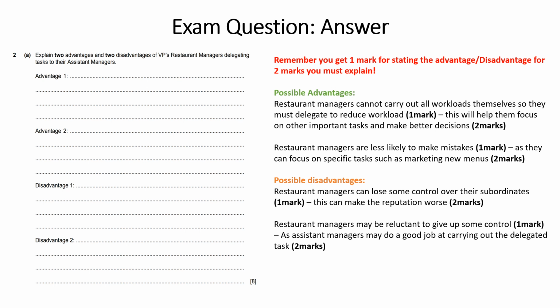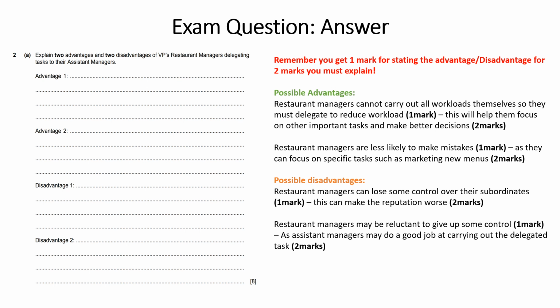Let's have a look at some of the potential advantages and disadvantages you can have. So for example, restaurant managers cannot carry out all workloads themselves. So they must delegate to reduce the workload. That's 1 mark when you've just stated the advantage. Now, to get 2 marks, this will help them focus on other important tasks and make better decisions. That's your 2nd mark there. So you've stated the advantage and then explained it. That's given you 2 marks.